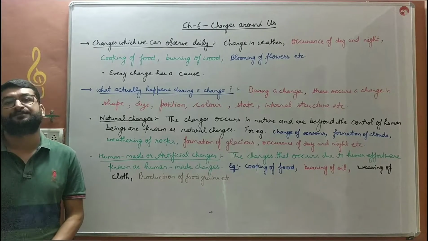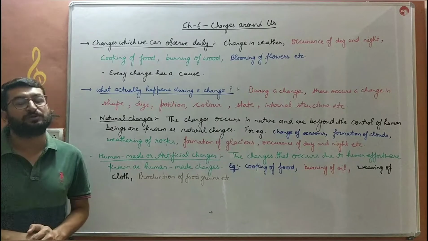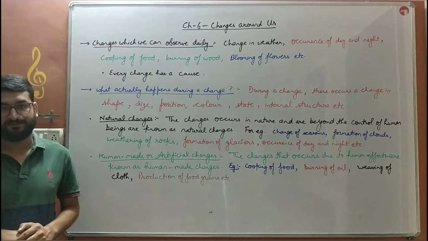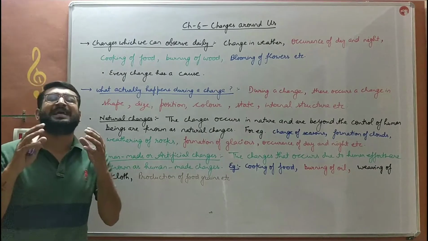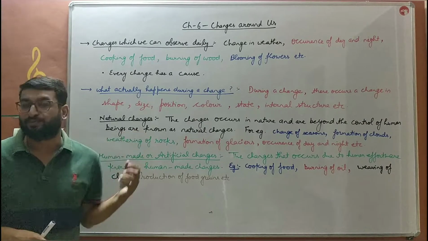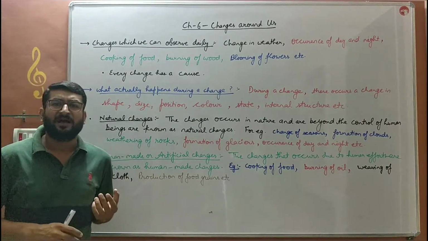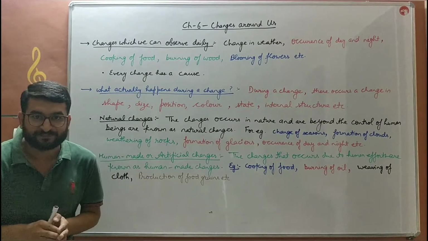Hello children, we will start chapter 6 of your book, that is Changes Around Us. In our daily life, you must have observed various kinds of changes that occur around you. A few of them are the occurrence of day and night. After a fixed interval of time, day and night occur.